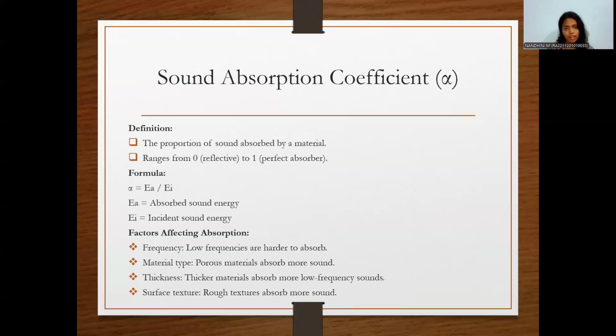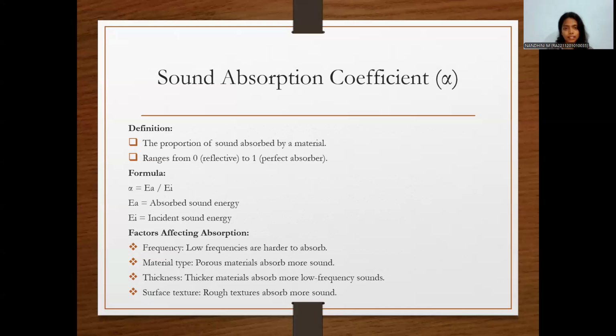So, how can we find this absorption coefficient? There is a formula. The coefficient value is equal to EA, which is absorbed sound energy, divided by EI, which is incident sound energy. So if we divide both these values, we will get the sound absorption coefficient.